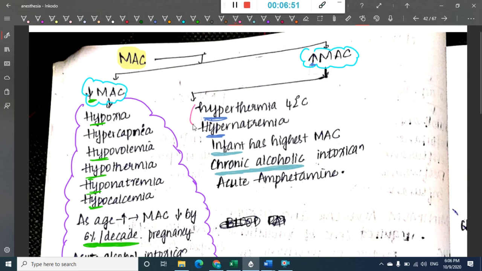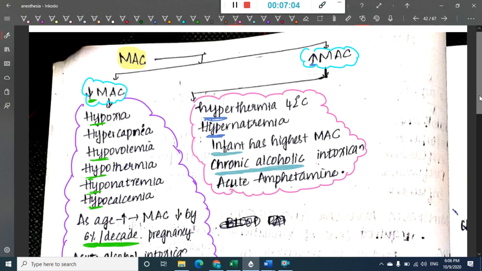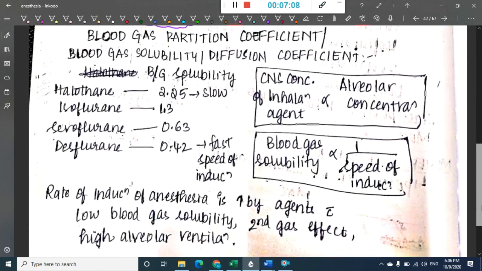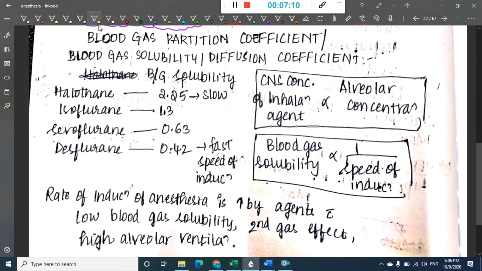So, this is the thing. What are the conditions which increase minimum alveolar concentration? They are hyperthermia, hypernatremia, infants have the highest minimum alveolar concentration, and acute amphetamine and chronic alcoholic intoxication will increase minimum alveolar concentration. Then in inhalational anesthetics, the next important thing is the blood gas partition coefficient, or blood gas solubility, or diffusion coefficient.